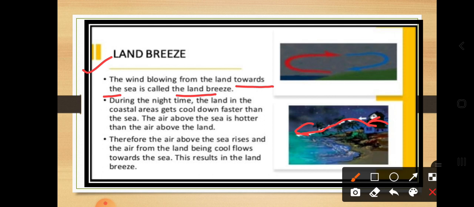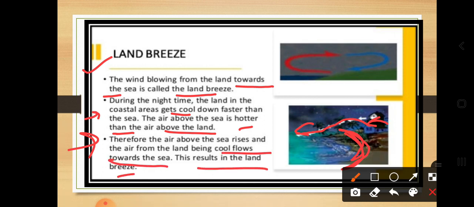So during the night time what happens? The land in the coastal areas gets cooled down faster than the sea. So the air above the sea is hotter than the air above the land. Therefore the air above the sea rises and the cool air from the land flows towards the sea. So this results in the land breeze.